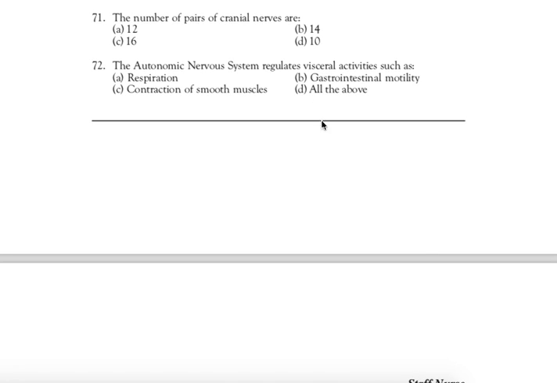Next question, question number 72. The autonomic nervous system regulates visceral activities such as. Right answer is D, all of the above. The autonomic nervous system regulates the visceral activity like respiration, GI motility and contraction of smooth muscles. So right answer is D, all of the above.